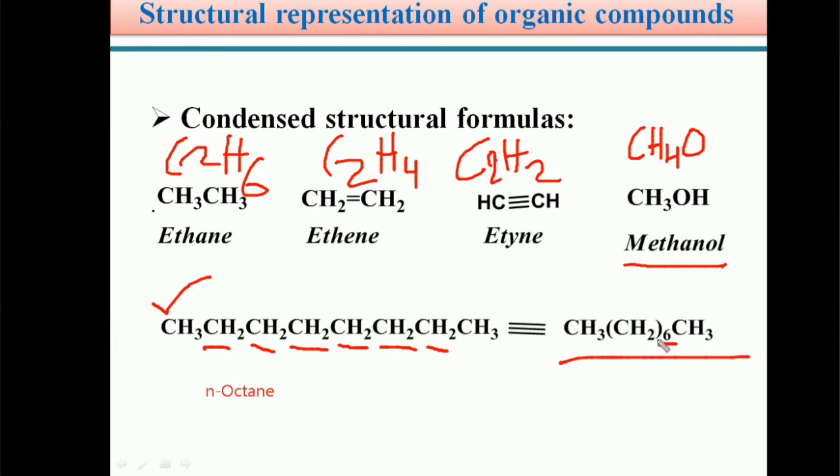These 6 CH2 groups can be written with CH2 in brackets, and at the subscript we write 6: CH3 (CH2)6 CH3. So this is the condensed structural representation of an n-octane molecule. Students, this is about the condensed structural formula representation of organic molecules.